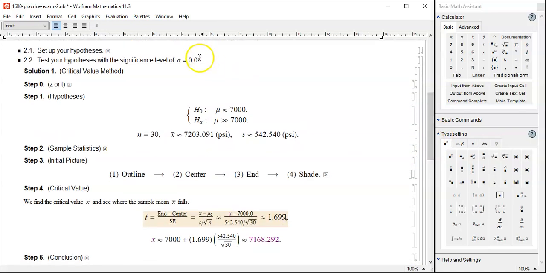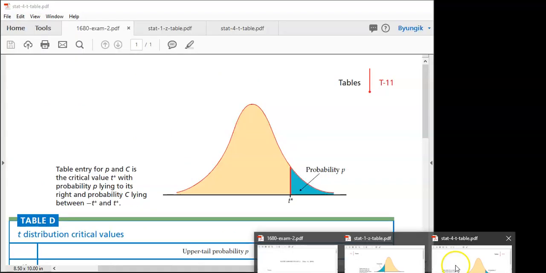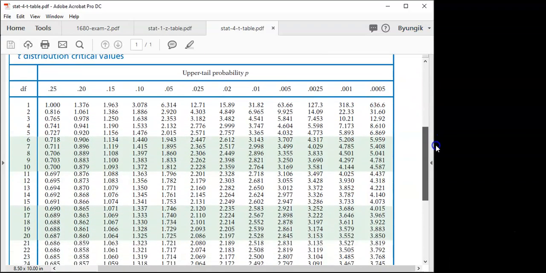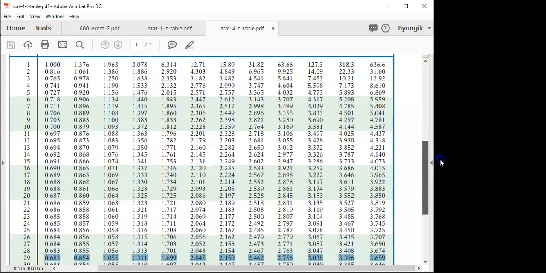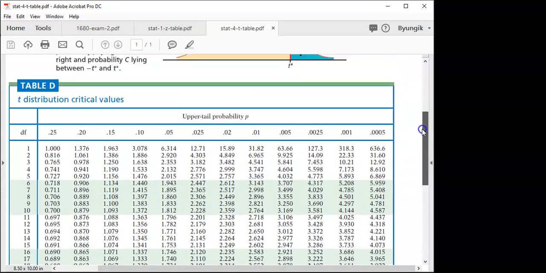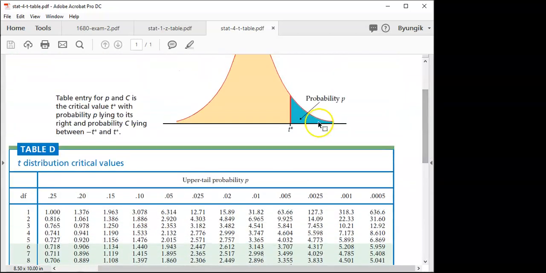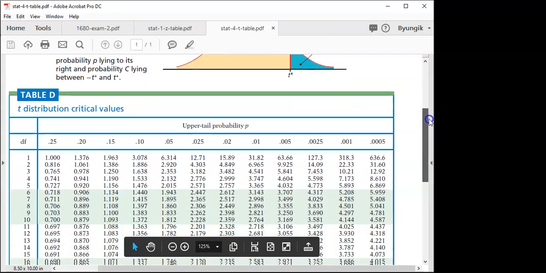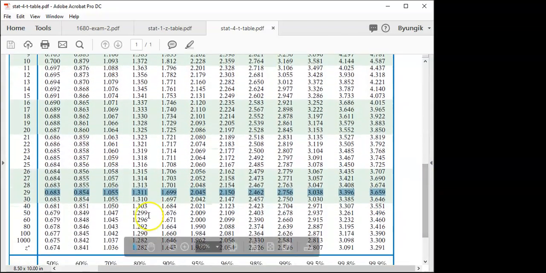And did I say alpha is 0.05? Yeah, okay, let's go to the t-table and look for degree of freedom of 29, because the sample size is 30. It's already highlighted in there. And then alpha value 0.05, let's go to that column. And I get 1.699. Do you see it? 1.699.